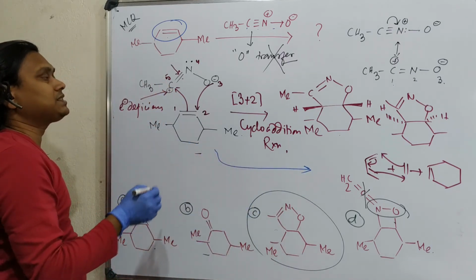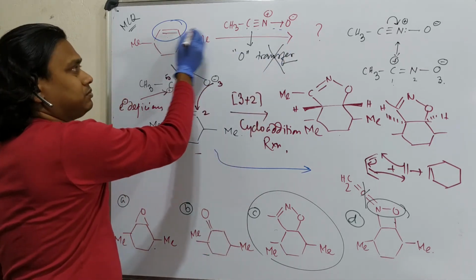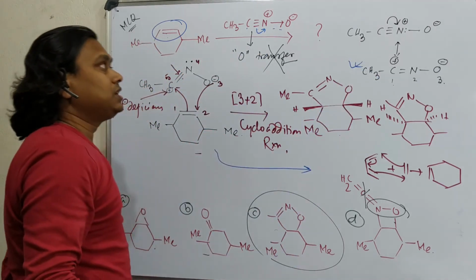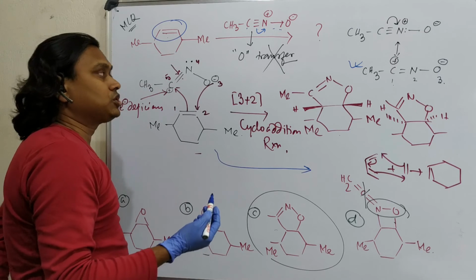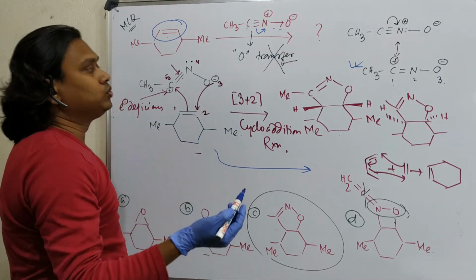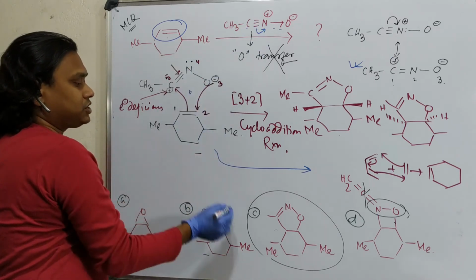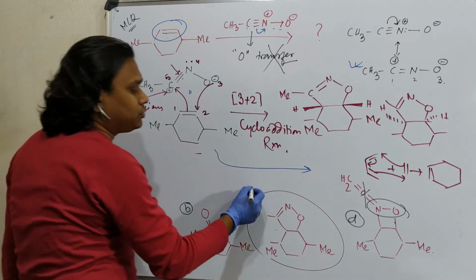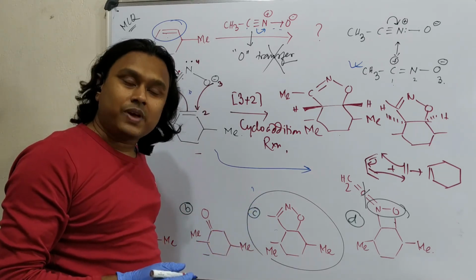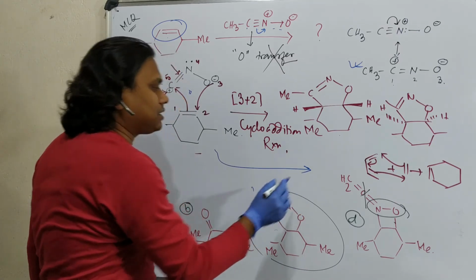So in which case is 3 plus 2 possible? See, this is a polar, but it doesn't go. Along with that, this is another option. It can go and produce this 1,3 dipole, and this 1,3 is relatively more stable. This 3 plus 2 is more stable compared to 2 plus 2. So the reaction will occur as 3 plus 2 cycloaddition. So in which case 3 plus 2, only 1. See, when a question is given a little unknown or a little strange, then remember the answer will be easy, the path will be easy. So in this way you can get this answer.